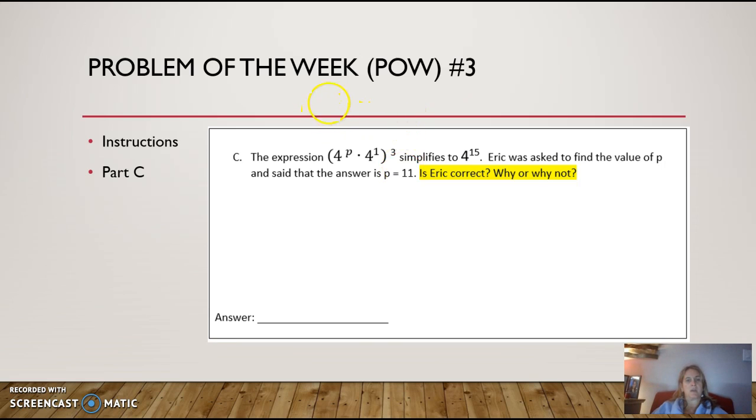That's one way to do it, is that you would solve it for p using your laws of exponents. And there might be multiple laws that you need to use here, and see if you get p equals 11. If you do, then you say Eric's correct and your work shown should be support enough. If you don't get 11, then you might want to indicate that Eric is incorrect and where he made his mistake.